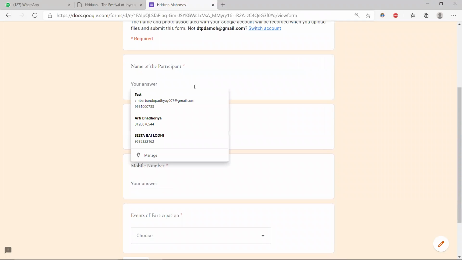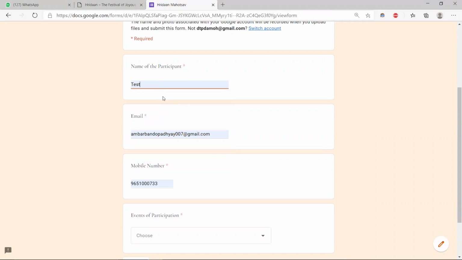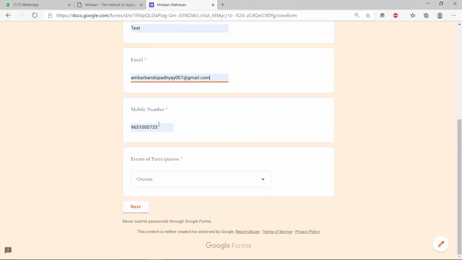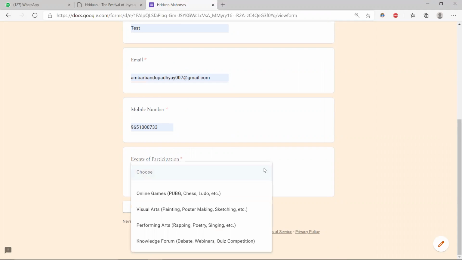So let's suppose this is Mr. X, whose email ID is this, and this is his mobile number. After filling in all these three things, you are going to fill the events of participation section. There are four different types of events we are organizing in this Hridan festival. The first one is online games, the second one is visual arts, the third one is performing arts, and the fourth one is knowledge forum.